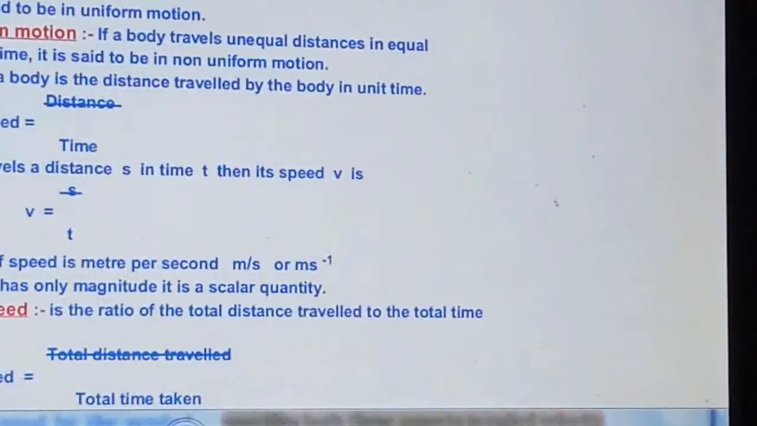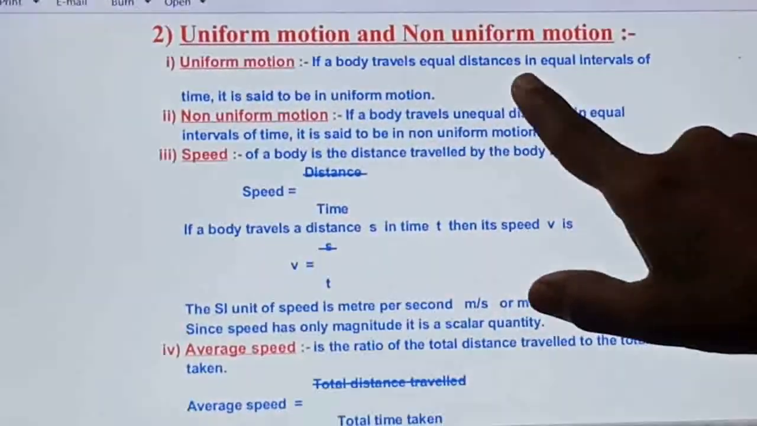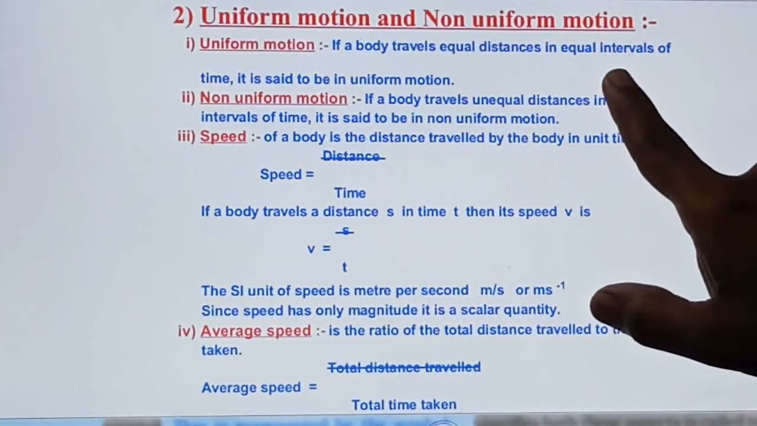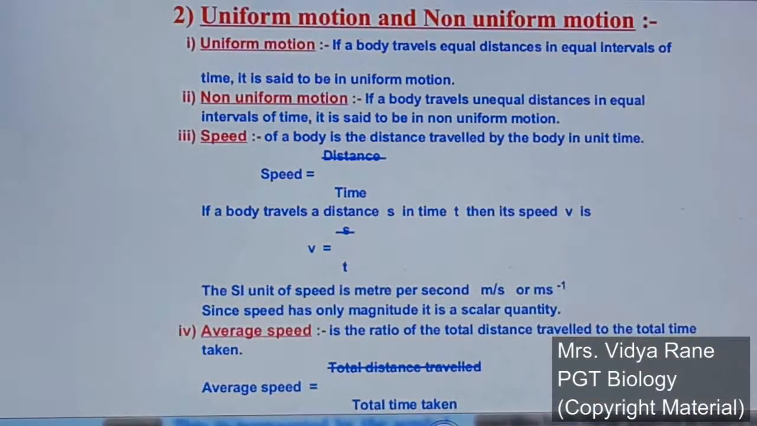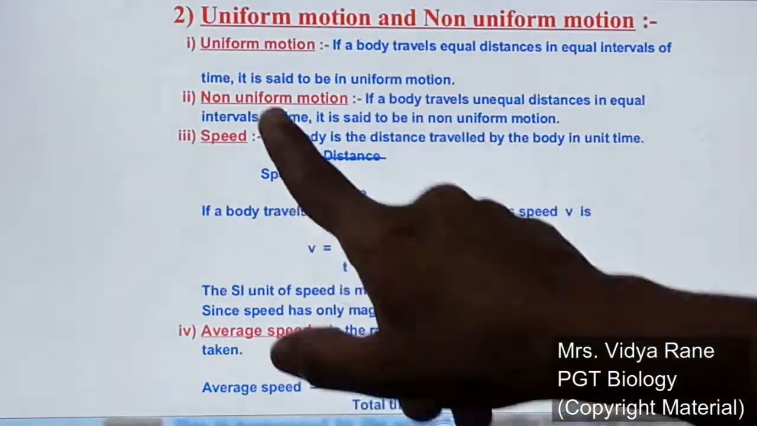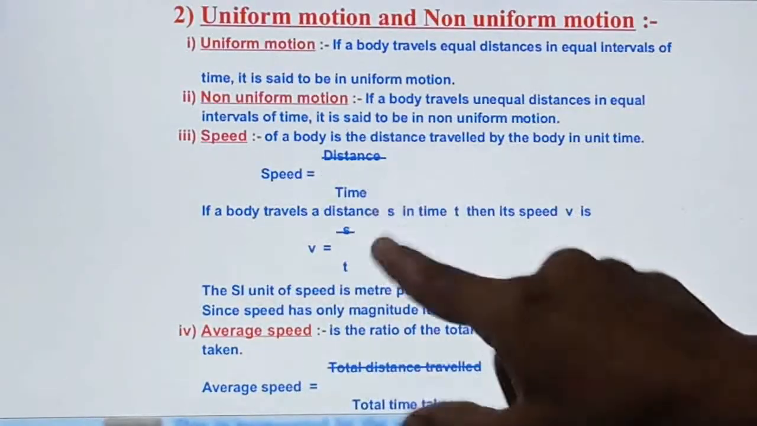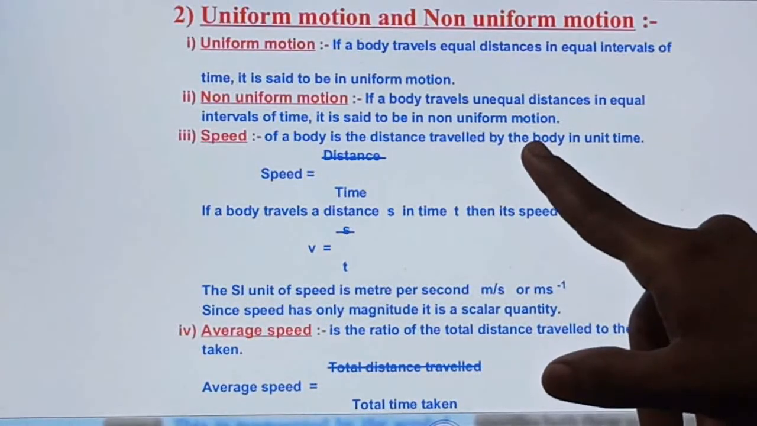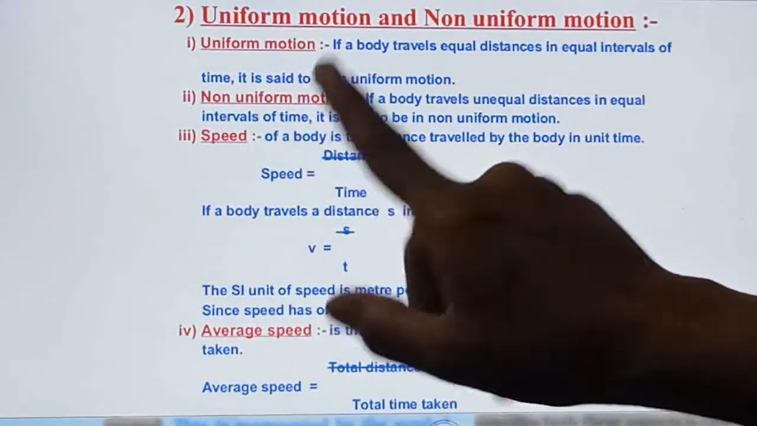Let's go with the slide. Once again, see uniform and non-uniform motion. Uniform motion means a body travels equal distance in equal time intervals. Every 5 seconds, every 10 seconds, every 15 minutes or every hour, the distance travelled will be equal in each interval, then it is uniform motion. In non-uniform motion, unequal distance is travelled in equal time intervals. In non-uniform motion the distance is changeable, but the time interval is constant.